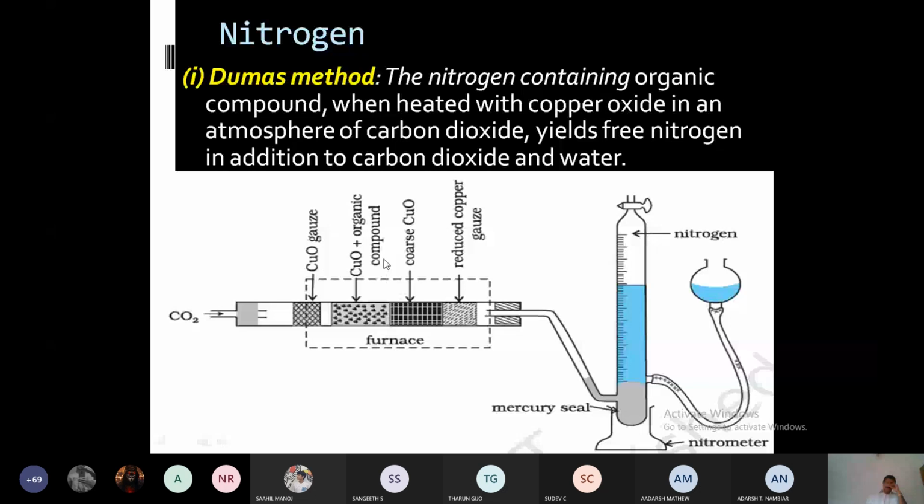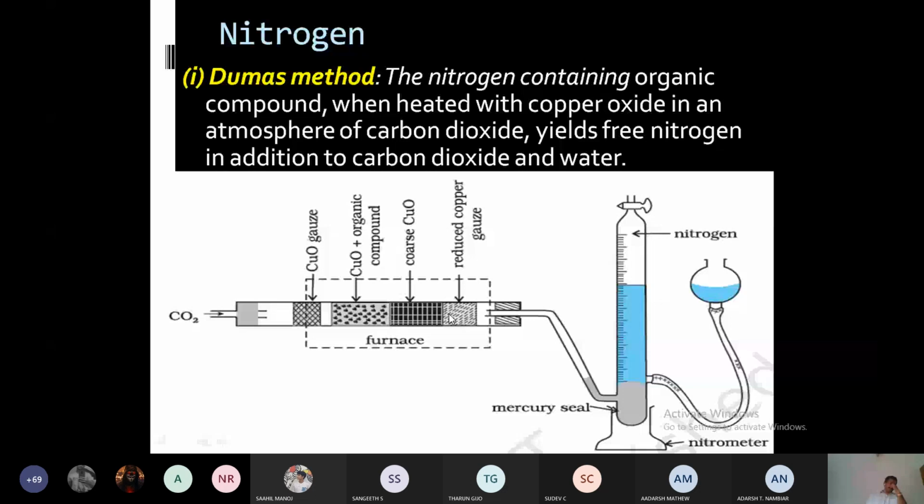Organic compound will be completely oxidized to their oxides. The elements will be converted to their oxides except nitrogen. If any nitrogen is oxidized, that will be reduced to elemental nitrogen when it passes through copper gauze. All the gases coming out of the furnace are passed into a nitrometer. Nitrometer is used to measure the volume of the nitrogen.